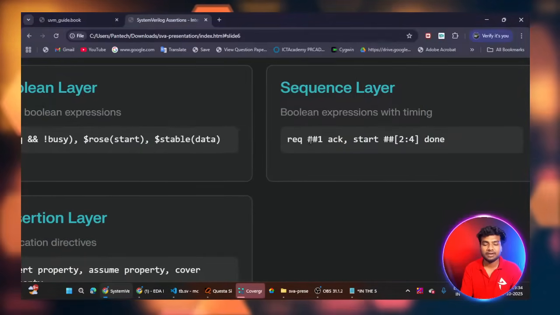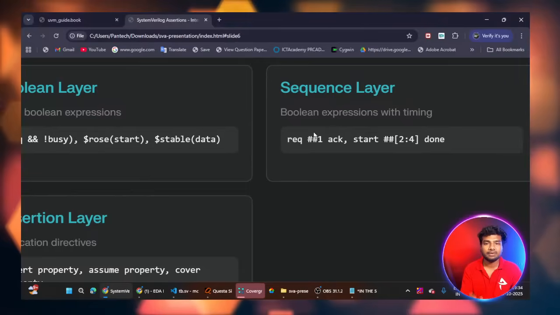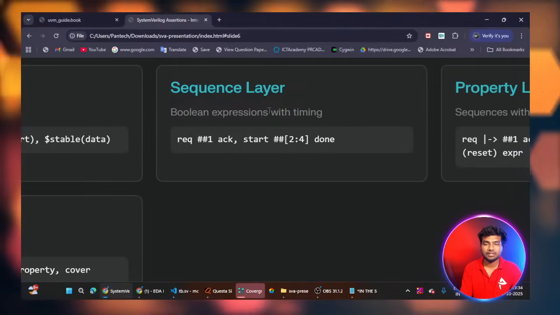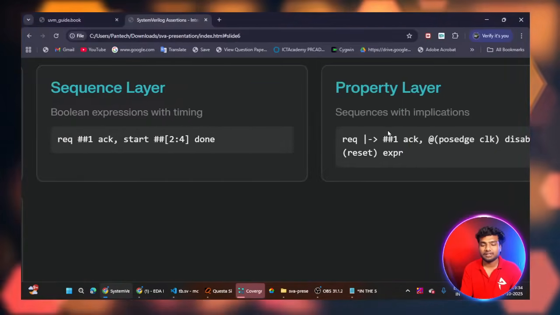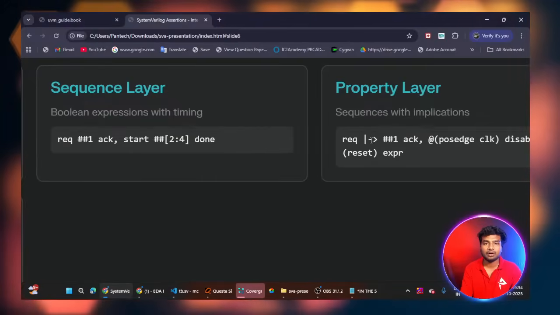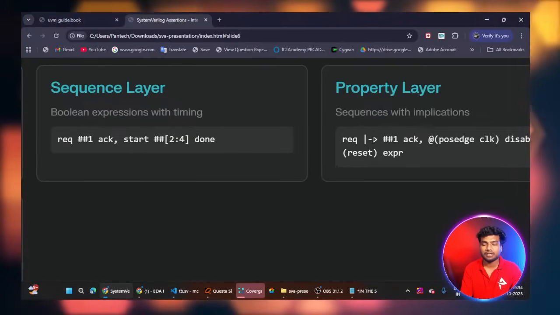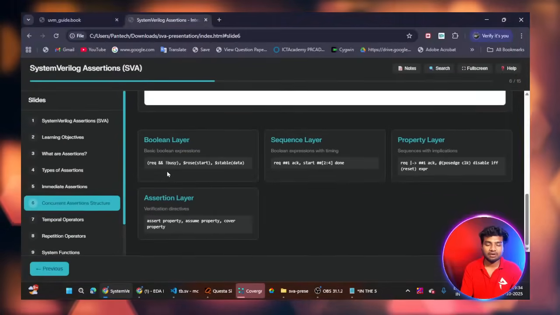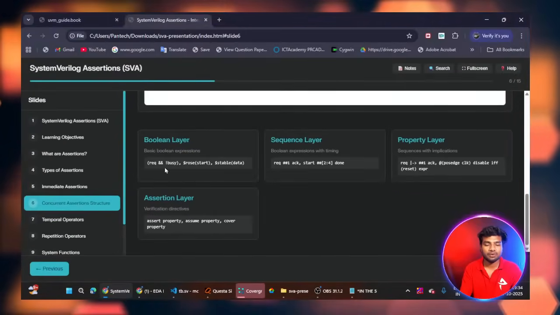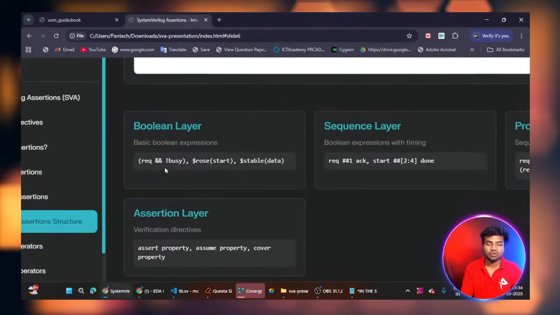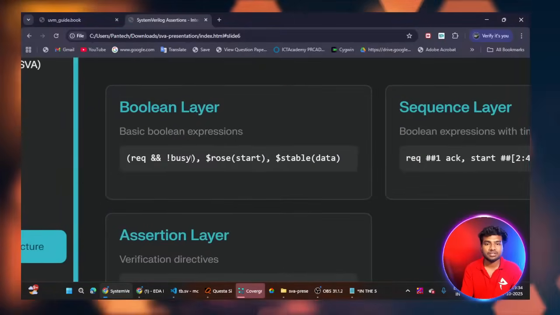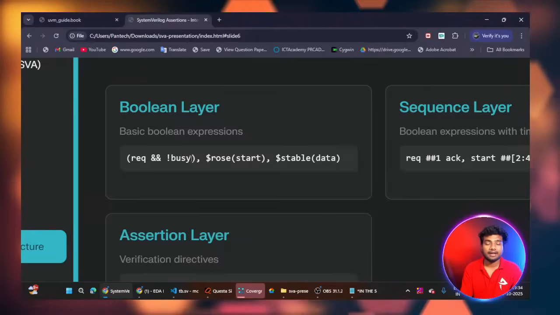This ##1 defines the clock cycle, and then there is also the implication operator, the non-overlapping implication operator. There are a lot of operators in SystemVerilog, and we'll see them one by one, and how to use them. This is a basic expression we are going to use in this concurrent assertion.